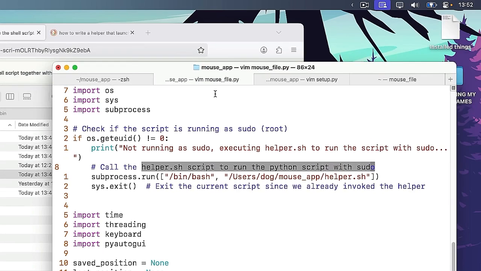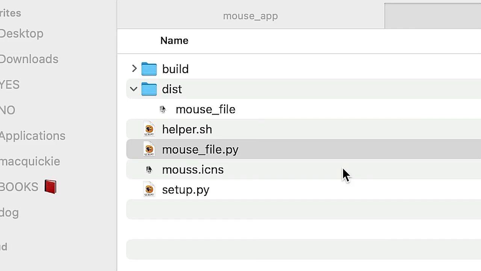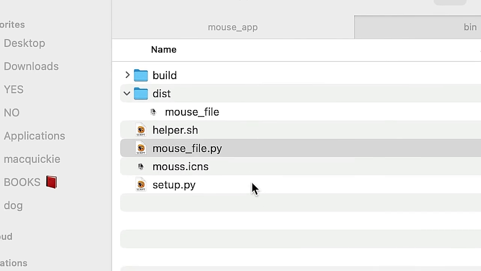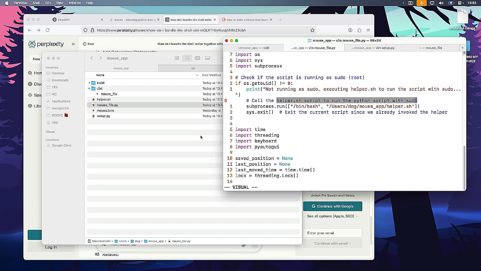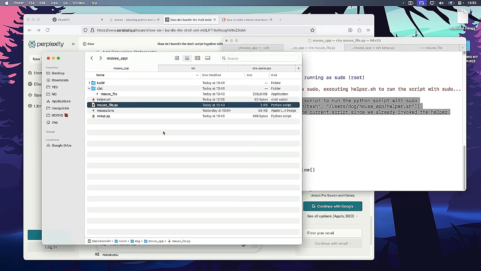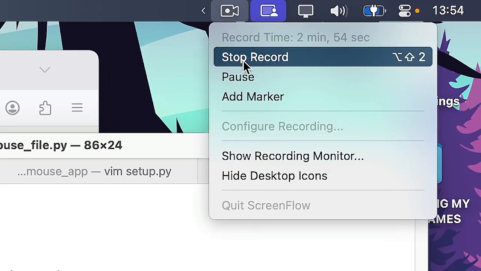But it doesn't work. It works if I run it as a Python script, but it doesn't work if I run it as an application. No matter what I do, it just doesn't work. I know this is possible because people have made apps that require getting input from the keyboard. So they also have to run some things as sudo, and they have figured it out. But I can't figure it out. I have no clue why it doesn't work. It's time to end this.